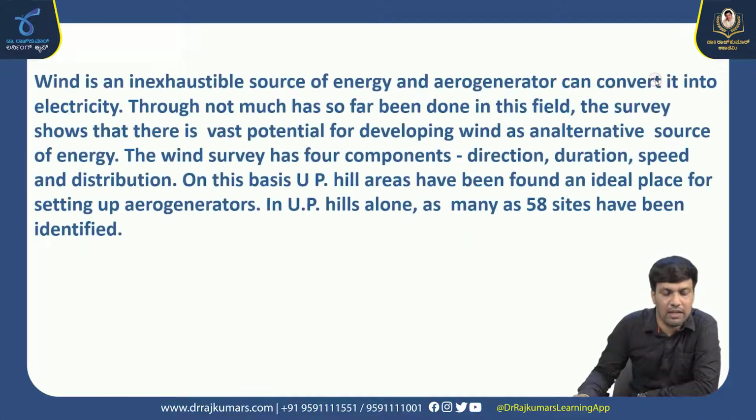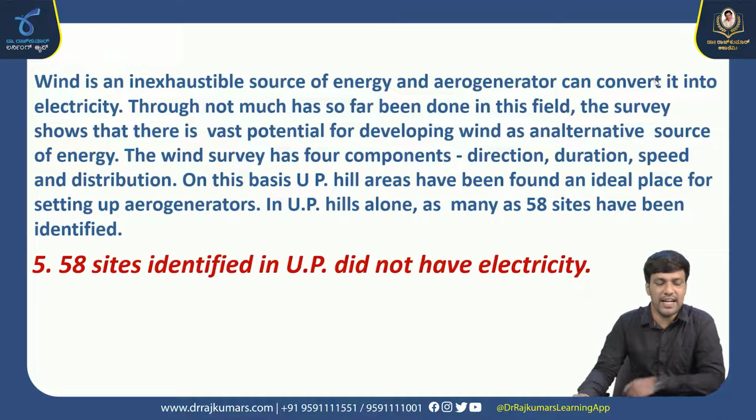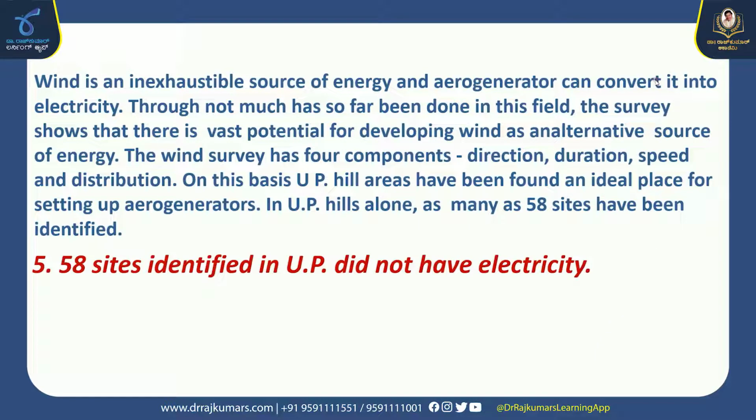Coming on to the next inference: 58 sites identified in UP did not have electricity. The option to be chosen here is inadequate data, right? Because it is nowhere mentioned in the passage that the 58 sites identified in UP do not have electricity. To support the above inference, we don't have any facts and figures. So the option to be chosen here is inadequate data.